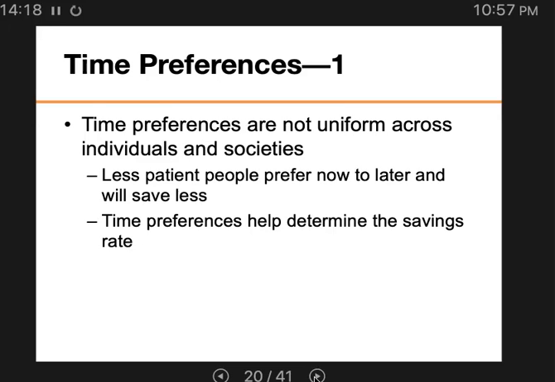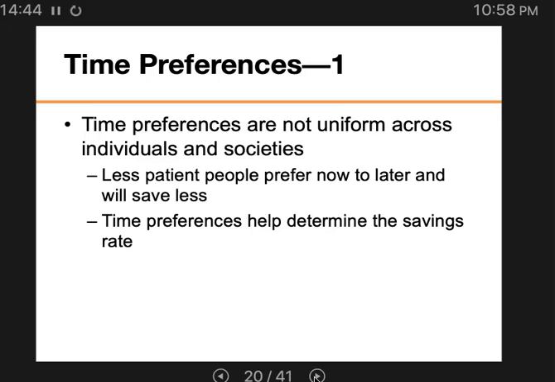So when we look back at the United States in the 80s and the 90s, we actually started to have a lower savings rate, and people actually kind of blamed the younger generation, saying they have very strong time preferences, so they want to spend now and do not want to save and things like that.